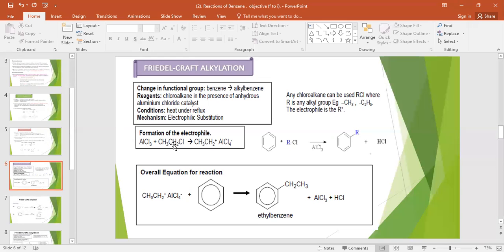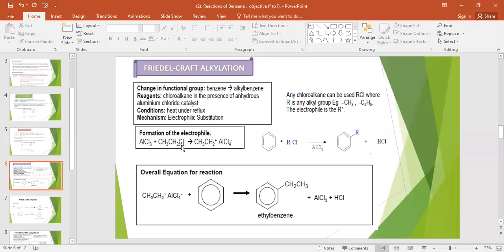When the catalyst combines with this reagent, they produce the electrophile CH3CH2 positive. Then the Cl is removed from here and attaches to AlCl3, which is now AlCl4 negative, meaning it gets one extra chlorine atom from the chloroalkane. Now here is CH3CH2 positive. This positive charge, CH3CH2 positive, is the electrophile for alkylation.